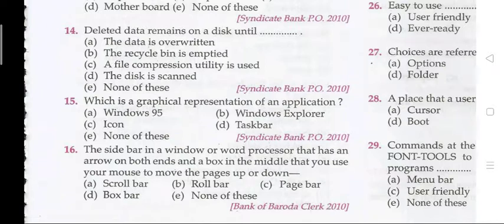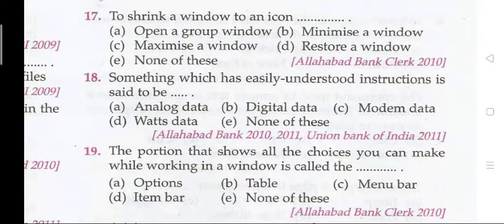Next question number 17. To shrink a window to an icon. The right answer is B, that is your minimize a window. Question number 18. Something which has easily understood instructions is said to be. The right answer is A, that is analog data. Question number 19. That is the portion that shows all the choices you can make while working in a window is called the. The right answer is C, that is your menu bar.